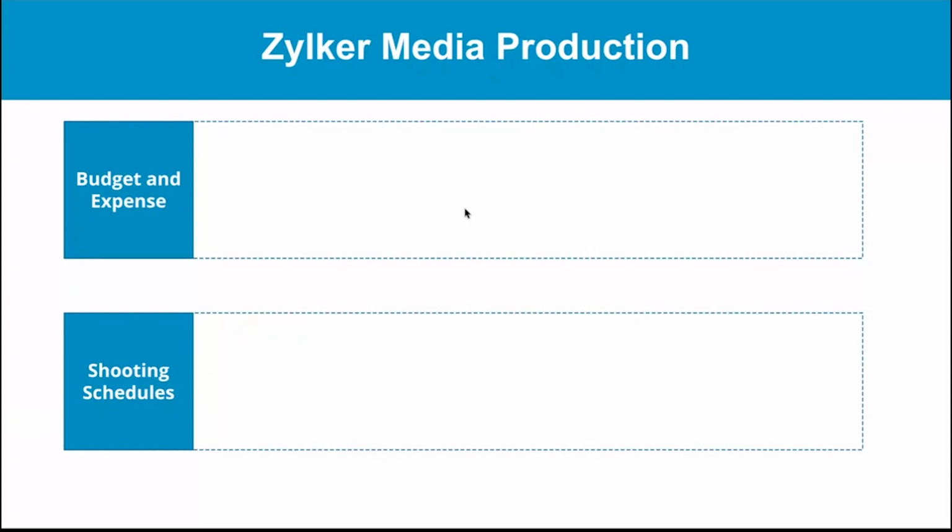So when I talk about budget and expense, the first thing is what is the name of the project and what is the duration of the project. Here I have termed the film or movie as the project. So we will be managing all the project information in this project module, and along with that we will manage the overall budget allocated for that particular project in this project module.